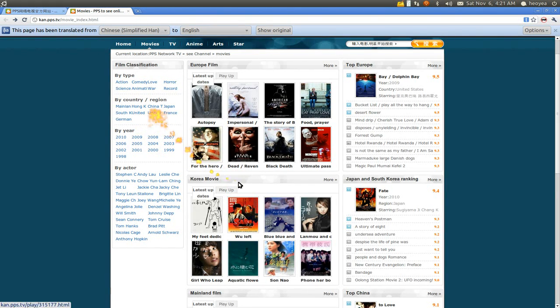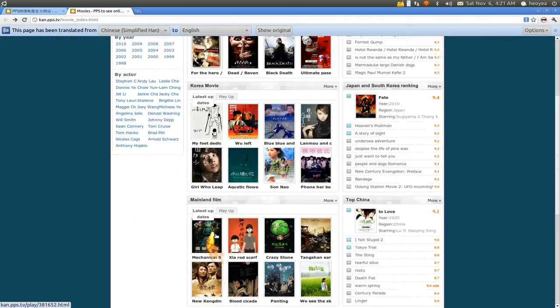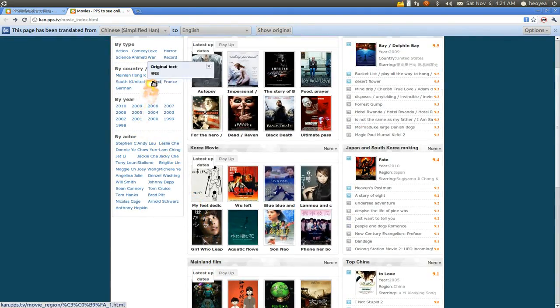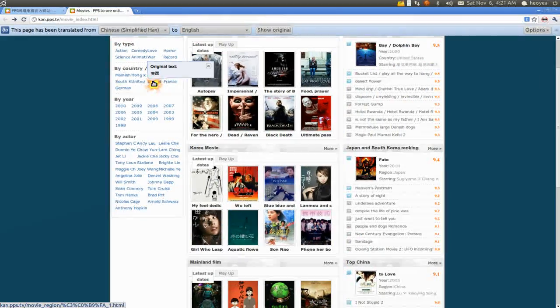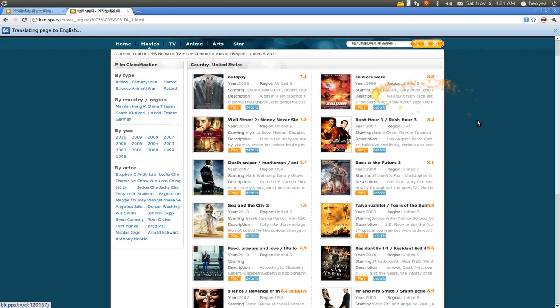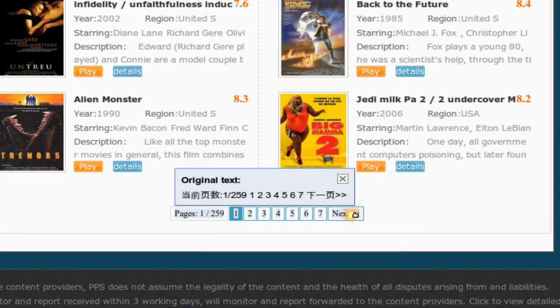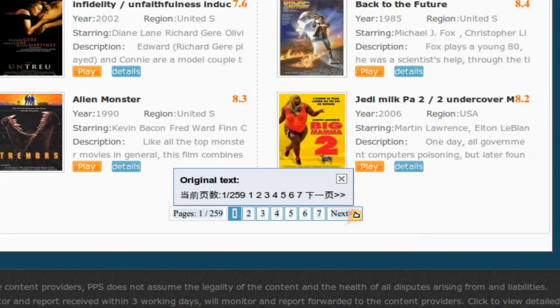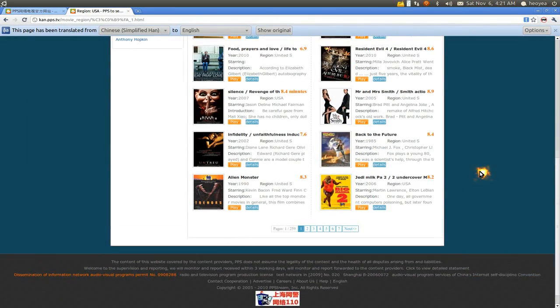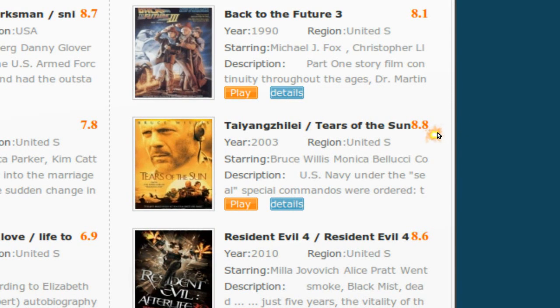Let me see here. Well, I'll show you, they have like English movies, Korean movies, Mainland China, and all that. But anyways, we'll filter this out by just the US here. And this is all the US movies. Okay, you can actually browse more if you want. There's a long list here, but let me pick one. Alright, so we're gonna use Tears of the Sun. It's a really good movie if you haven't watched it, but you want to use this one.